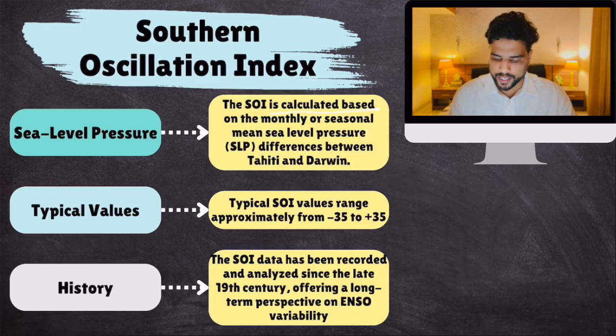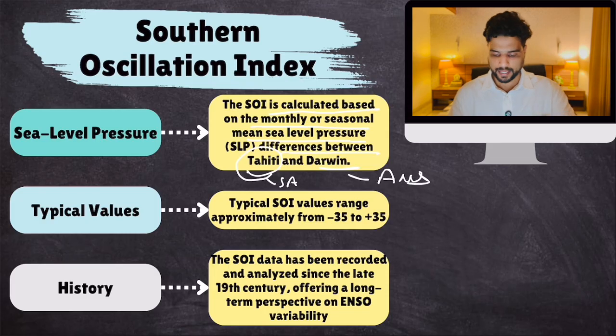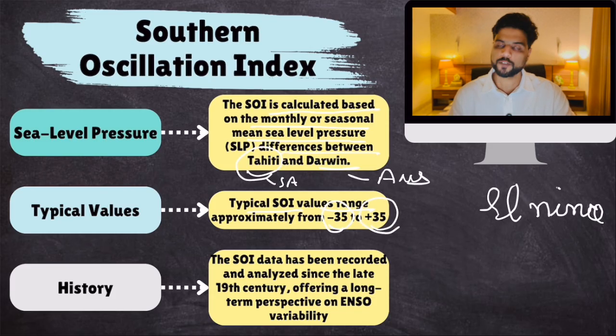So SOI is calculated based on monthly or seasonal mean sea level pressure difference between Tahiti, which is near South America, and Darwin, which is near Australia. Clear? Now, typical SOI values range between minus 35 to plus 35. If it is minus 35, then very strong El Nino. If it is plus 35, then very strong La Nina.